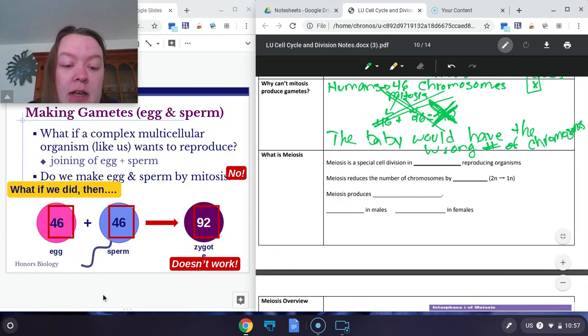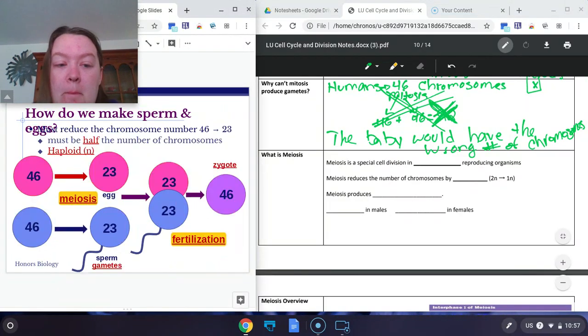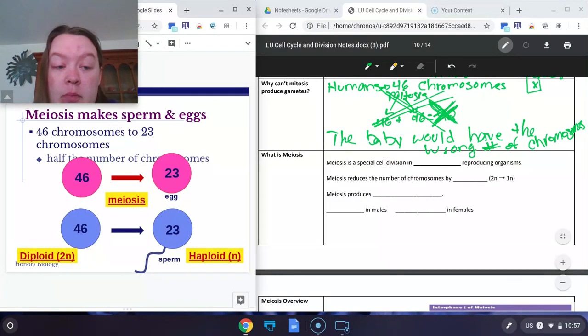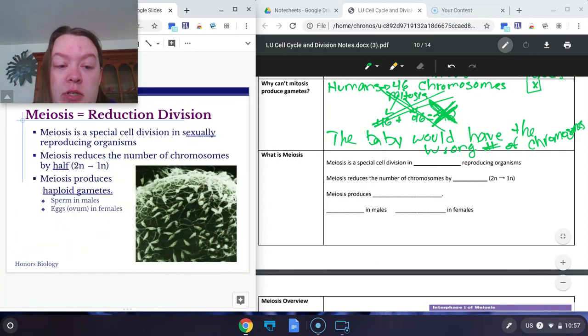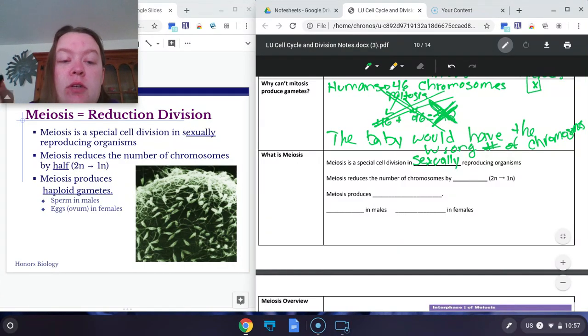And that's going to lead us to the process of meiosis. So meiosis is a special type of division that occurs only in sexually reproducing organisms, and it takes the normal number of chromosomes and reduces it by half.